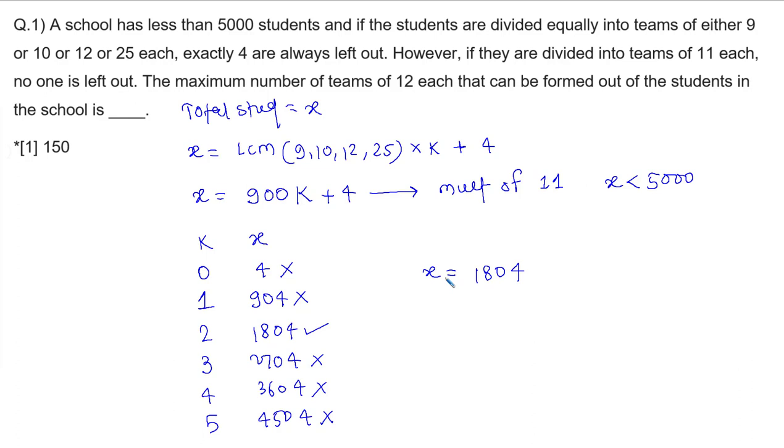Now we are supposed to form teams of 12 students each. So what is the maximum number of teams we can form? Our answer is the quotient of 1804 divided by 12. 12 ones are 12, remainder is 6, 60, 12 fives are 60, then 4, so 0. So the quotient is 150 and the remainder is 4. So how many complete teams of 12 students each can we form? The answer is 150.